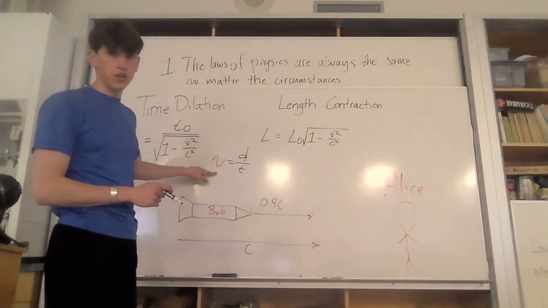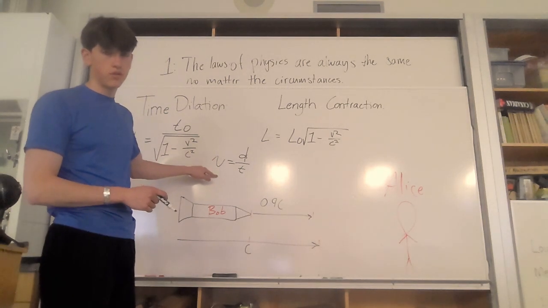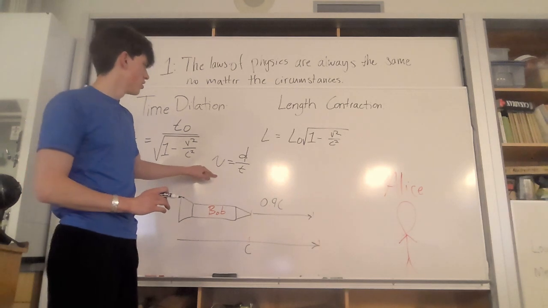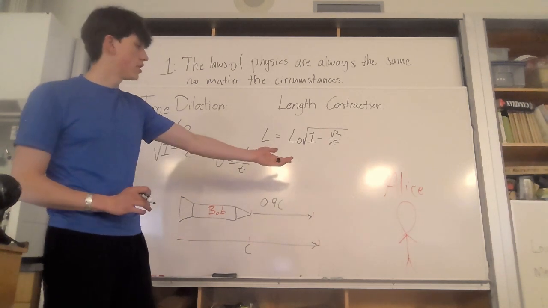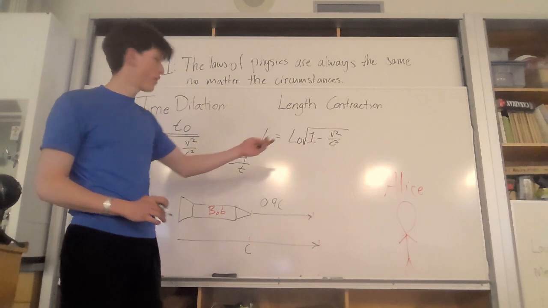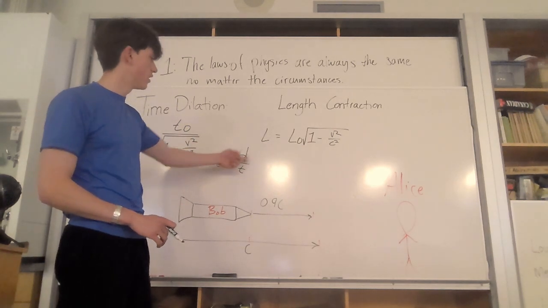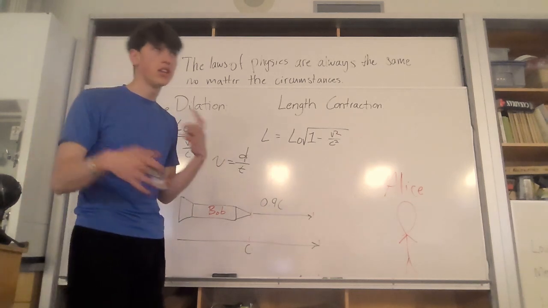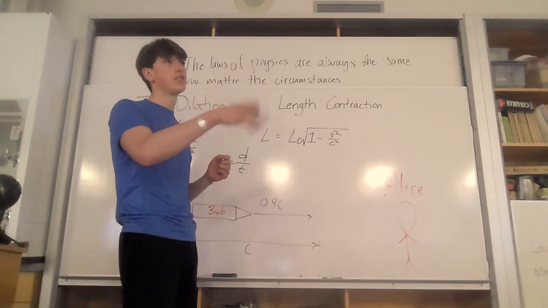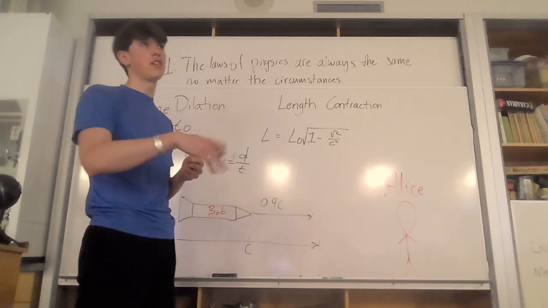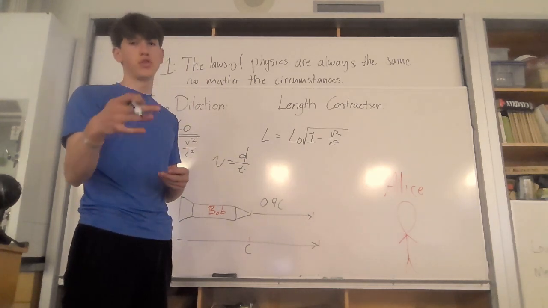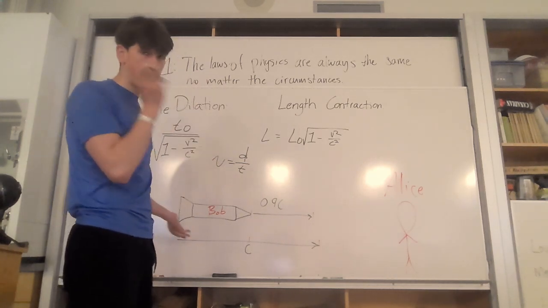Velocity cannot change. The speed of light cannot change for any observer. So Alice is seeing the speed of light. She's moving, a certain amount of time passes by, and light travels a certain distance, and she calculates it. She says, light travels this distance in this time, so the speed of light is 3 times 10 to the 8 meters per second. But Bob's in a different situation.